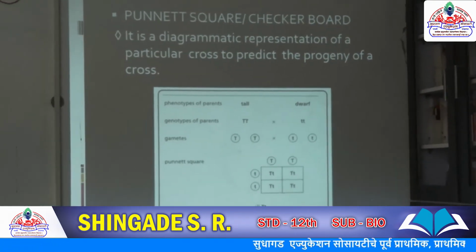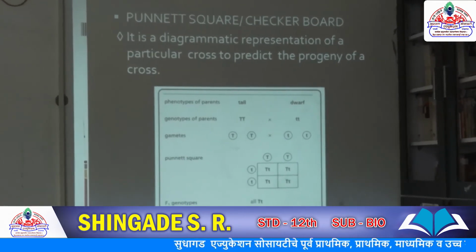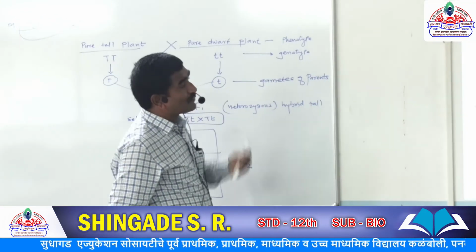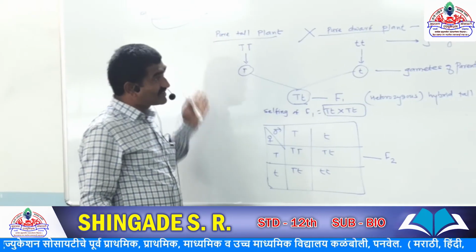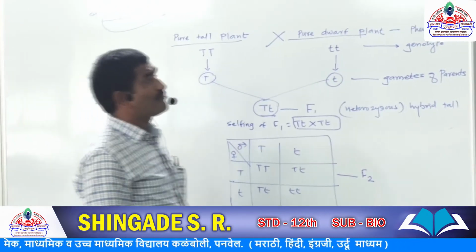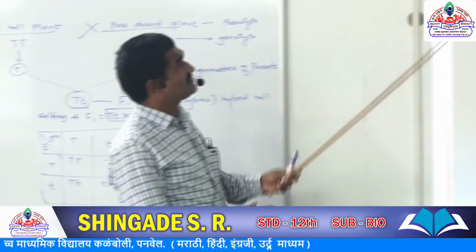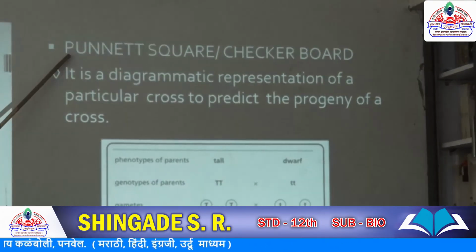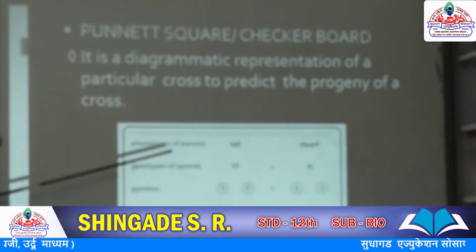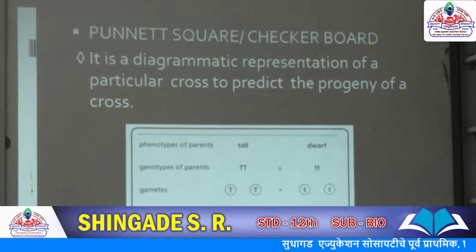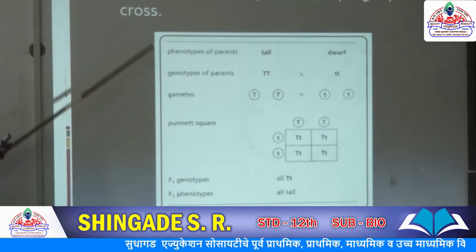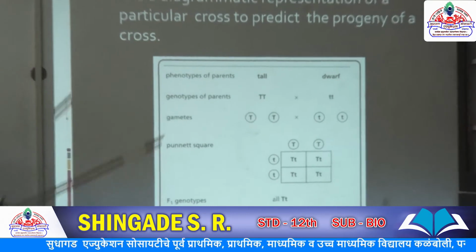Next, when we study Mendel's experiments, heredity and inheritance, we cross these characters, either for a monohybrid cross or a dihybrid cross. One very effective method is the checkerboard method. What is the checkerboard, the Punnett square method? Punnett is the name of the scientist who discovered this method. It is a diagrammatic representation of a particular cross. This monohybrid cross is expressed in a particular manner, called the Punnett square or checkerboard method.